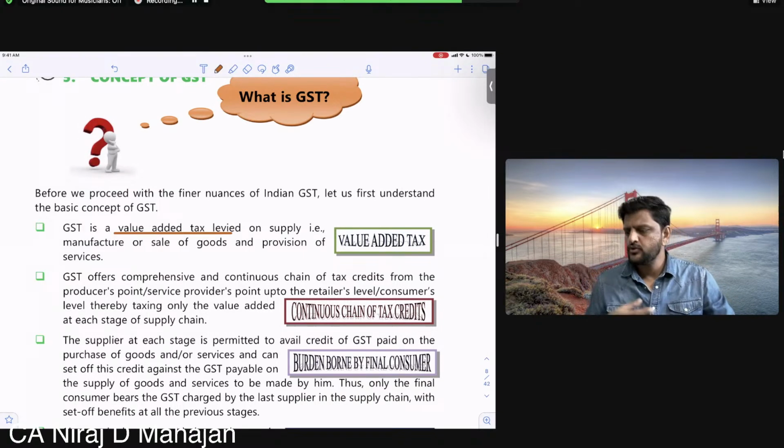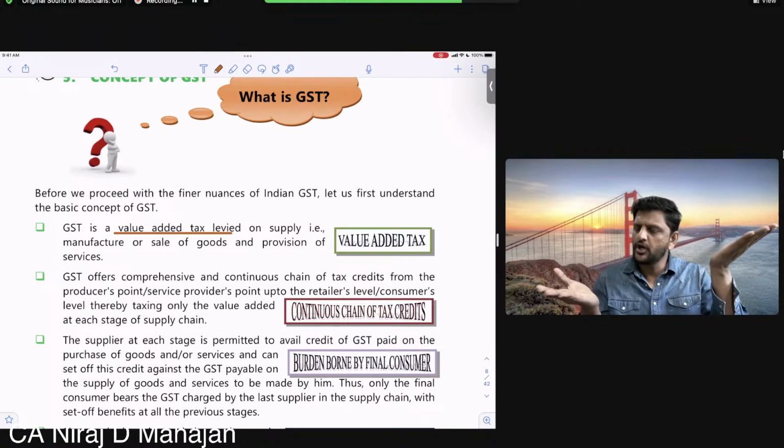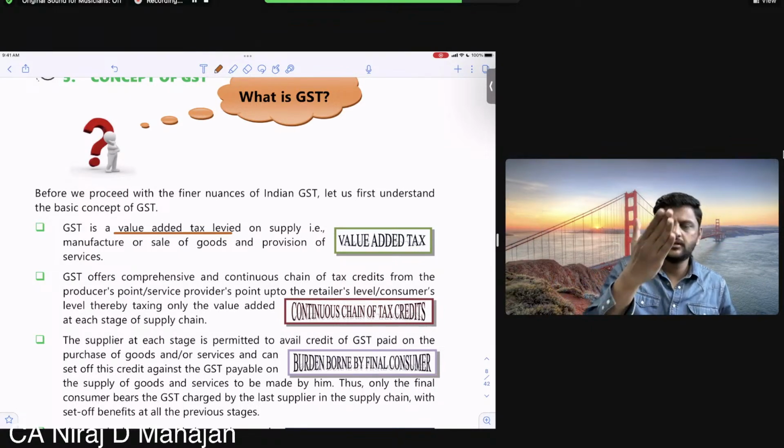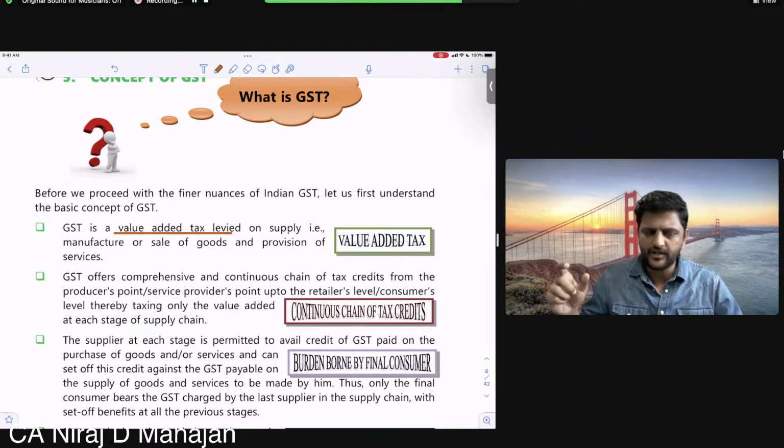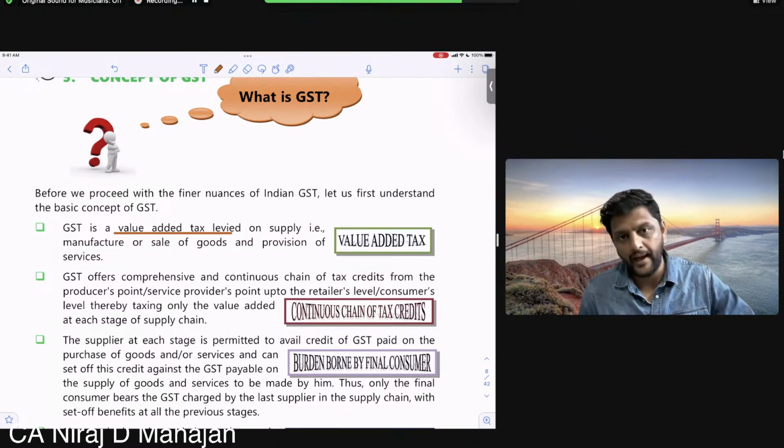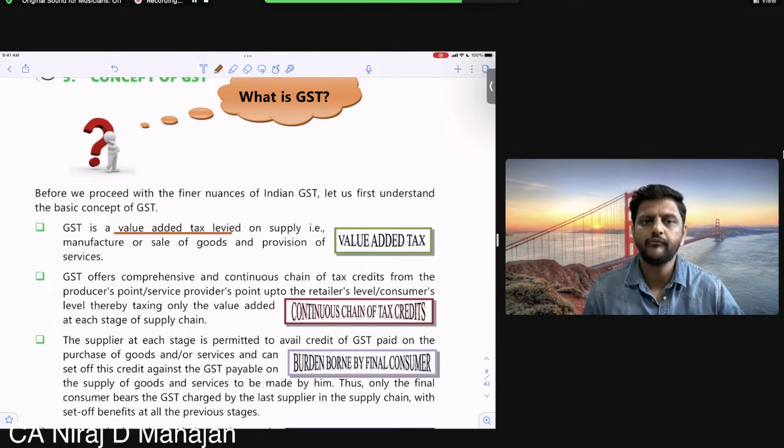Yes or no? So obviously there is a difference between the raw material and the finished goods. The journey from all these materials to the finished goods, over there what is happening? The value is getting added. Right? The value of the product is getting added. Yes.